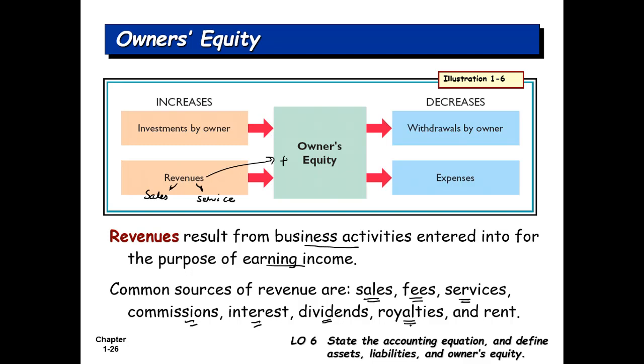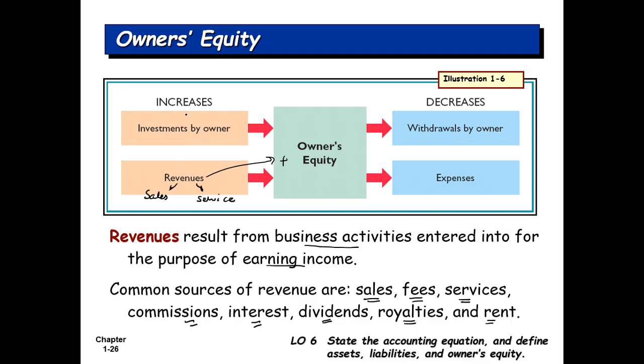If you have something published, or content in your name, and you get royalties on that, that is also revenue. Again, the rent that you earn on a building which you have given to somebody to live in is also revenue. So these can be different forms of revenues.